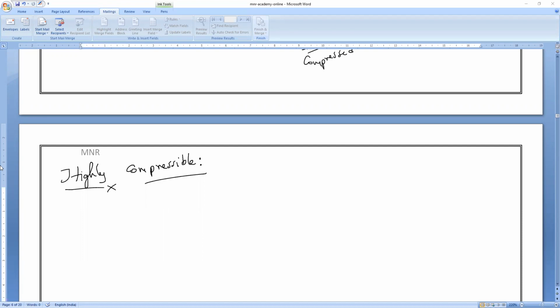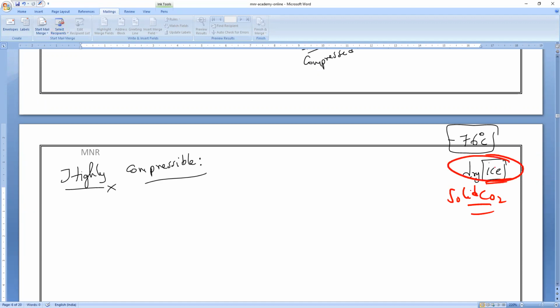At minus 78 degrees Celsius we get dry ice, which is solid carbon dioxide, CO2. In dry ice the distance between the particles is very close, very closely packed. Because at normal conditions the distance between the particles is very far.